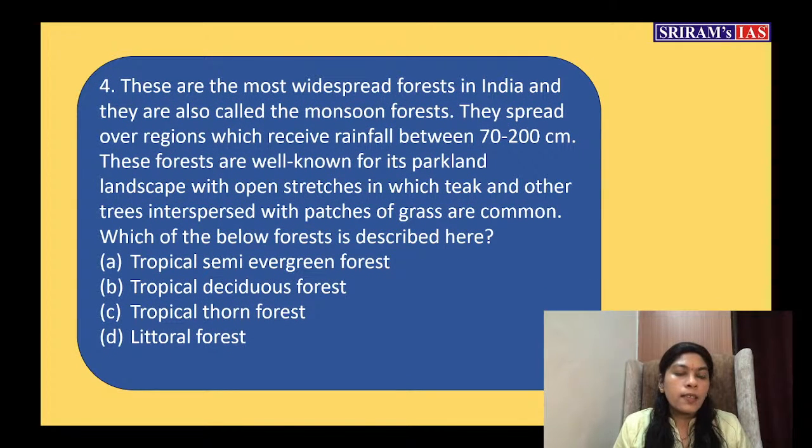So come to the next question, the fourth question. These are the most widespread forests in India, and they are also called the monsoon forest. They spread over regions which receive rainfall between 70 to 200 centimeter. These forests are well known for their parkland landscape with open stretches in which teak and other trees interspersed with patches of grass are common. Which of the below forests is described here?